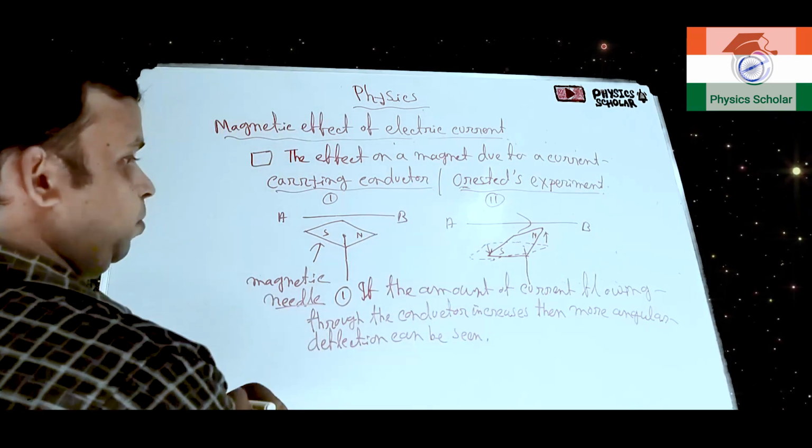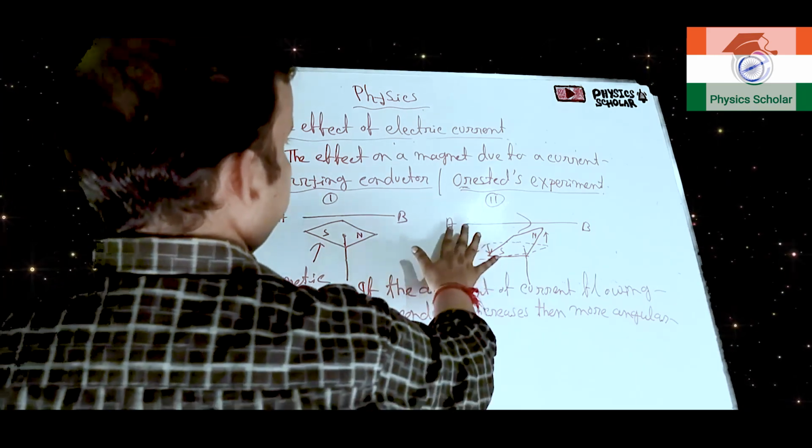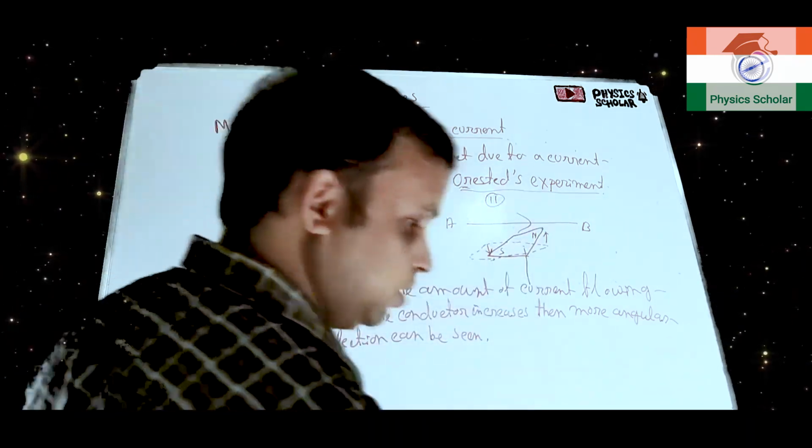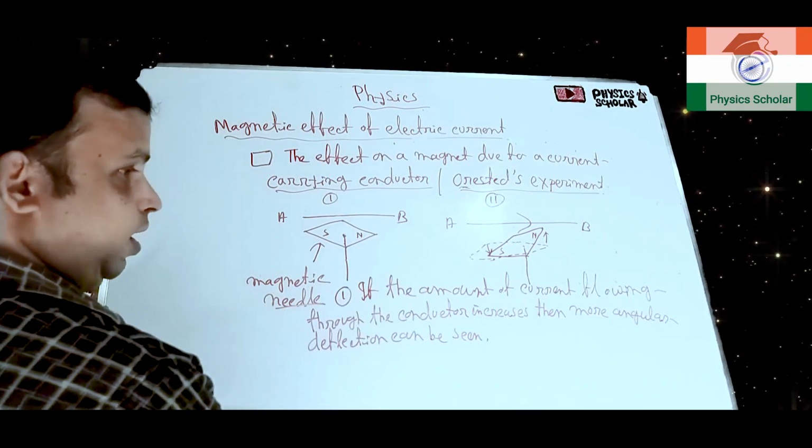If the amount of current flowing through the conductor increases, more amount of current, then more angular deflection can be seen. So this is observation number 1.